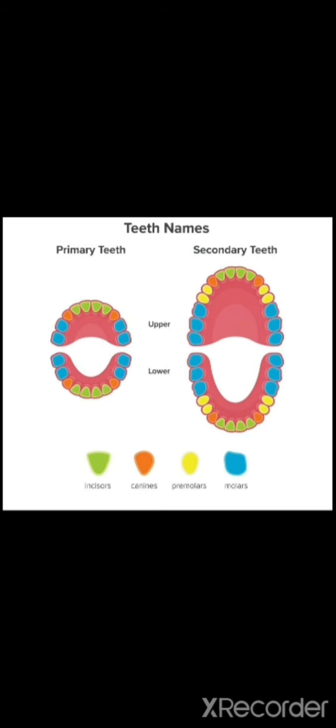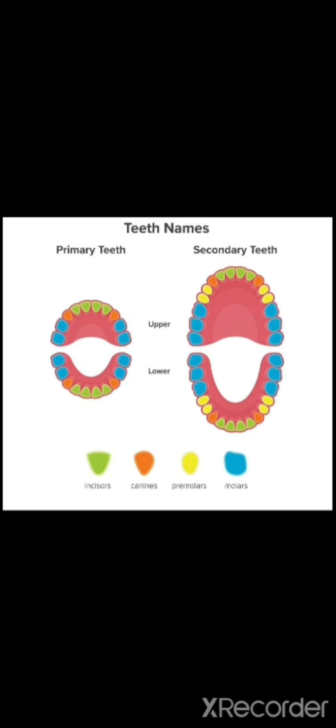As the human grows from a baby to an adult, the teeth also change. When we are babies, we have the primary teeth, also called the milk teeth. After entering the age of 10 or 11, they start to fall down and we get the permanent secondary teeth. The teeth are present in the upper jaw as well as in the lower jaw, giving a count of 32.